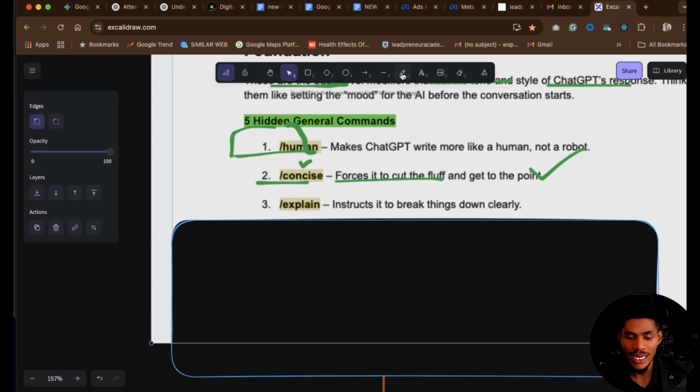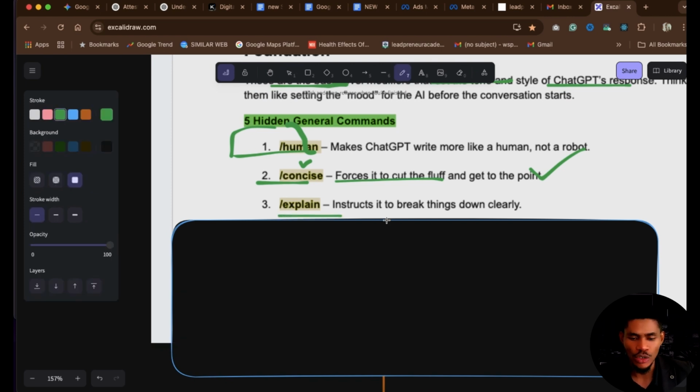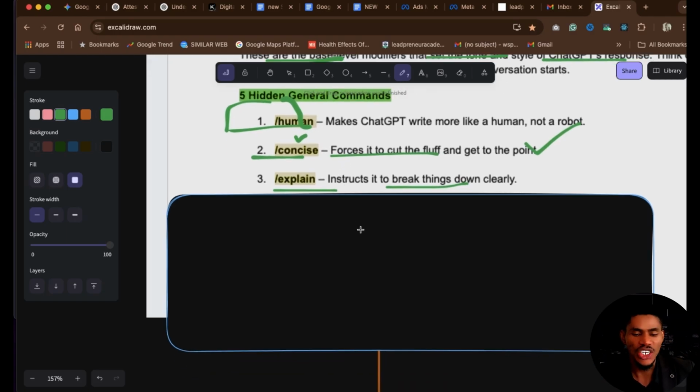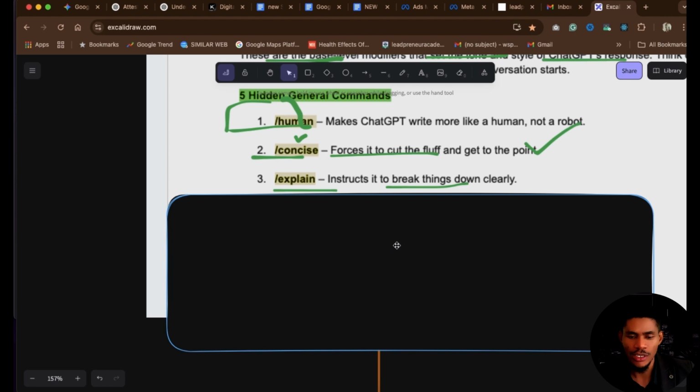Then the next one, still in the general prompts, is /explain. This is crucial, right? This is very, very crucial. The explain command instructs ChatGPT to break things down to their barest minimum so that you can get the response as clear as possible. This is important for people who are into teaching, or you are a lecturer, or you are explaining certain concepts and you want ChatGPT's output to be as clear as possible. You can use this /explain to get that done for you.